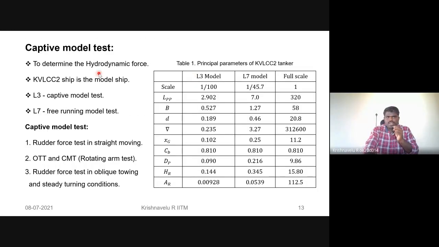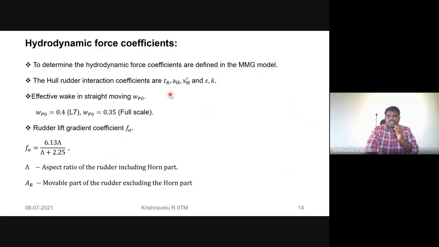So we take the model ship, which is the KVLCC2 tanker ship. Some other parameters are required to obtain this. For the hull-rudder interaction coefficients, which are t_R, a_H, x_H prime, and epsilon, and K, we obtain them from other required tests.